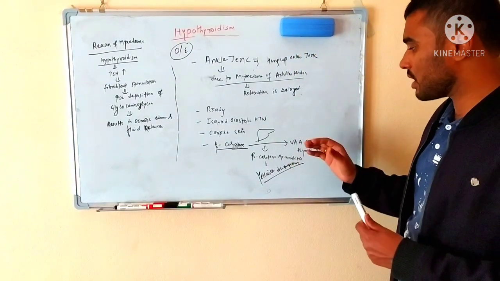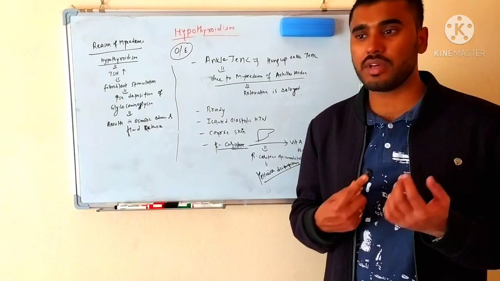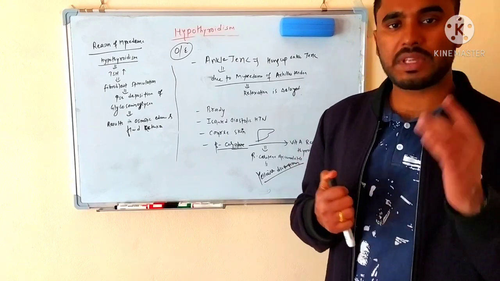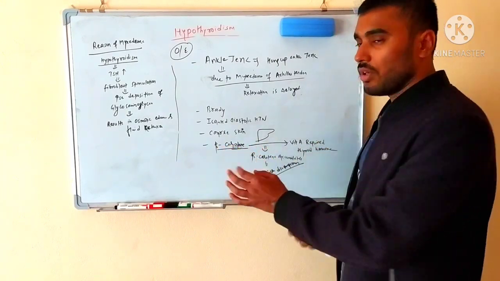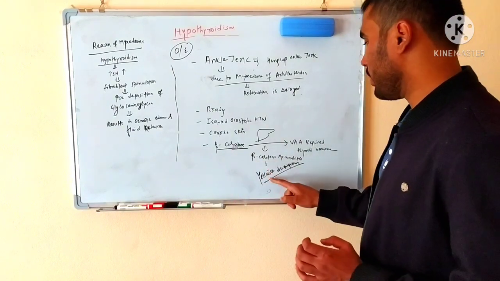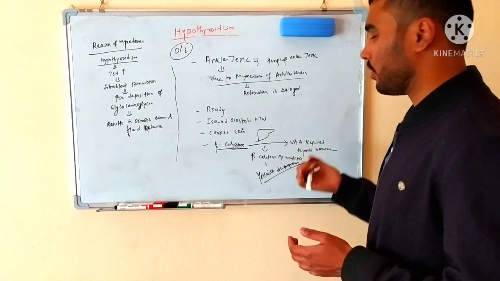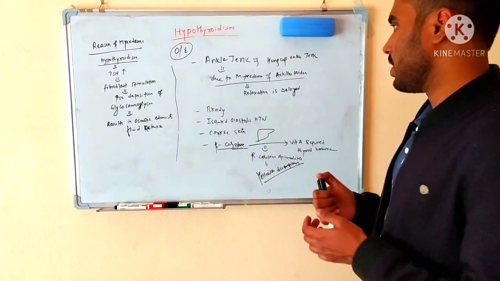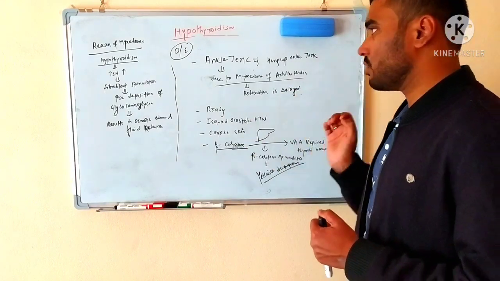But yes, you should separate beta carotenemia from jaundice in a way that in jaundice, we will see the yellowish discoloration in the sclera. But if there is beta carotenemia, then the yellowish discoloration will not be seen in the sclera. So if the other parts are yellow but the sclera is not yellow, then that is beta carotenemia. But if the sclera is also yellow, that is jaundice. So in this way, we will differentiate whether there is beta carotenemia or jaundice.